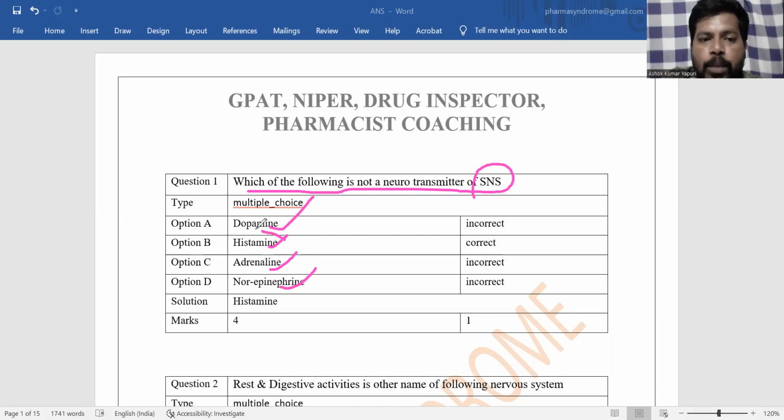You know, histamine belongs to the histamine receptor, and histamine is not a part of the sympathetic nervous system neurotransmitters. Dopamine, adrenaline, norepinephrine, nothing but noradrenaline, these are the neurotransmitters of the sympathetic nervous system, but histamine is not. And the sympathetic nervous system is also known as the fight or flight system. Histamine is a neurotransmitter containing an imidazole nucleus.